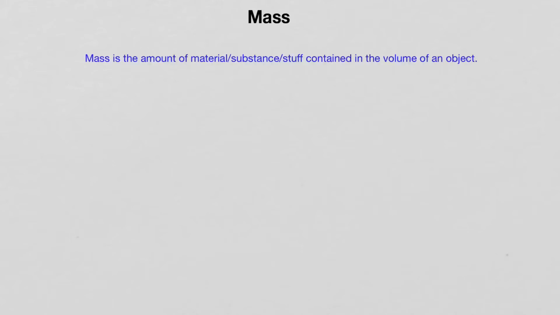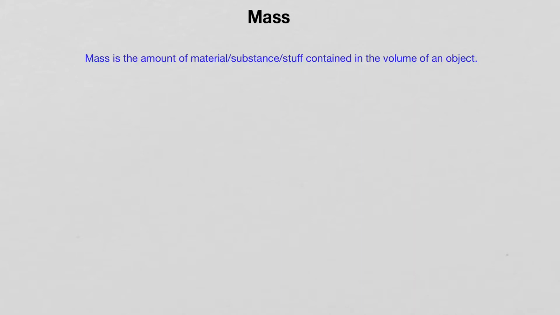In part 3 of the video series for Chapter 3, Explaining Motion, I will discuss the difference between mass and weight, and then I will talk about Newton's third law, also known as the law of action and reaction. Mass is a property that all physical objects possess, and it is related to the amount of material that is contained by the volume of an object.